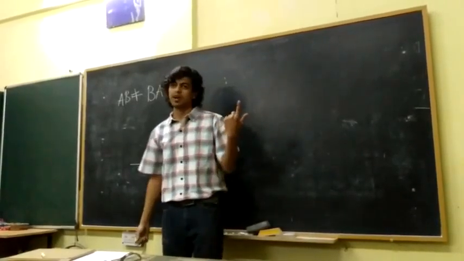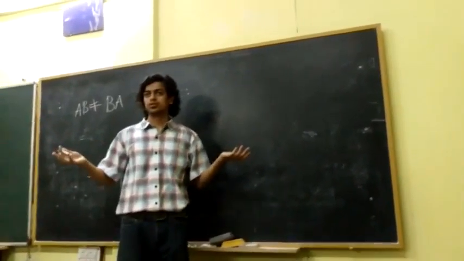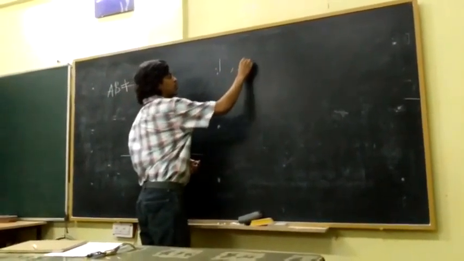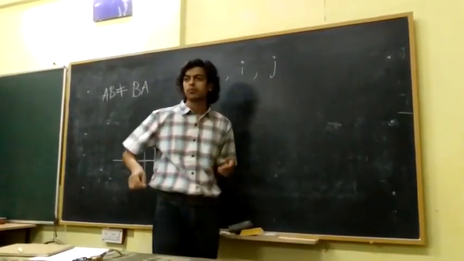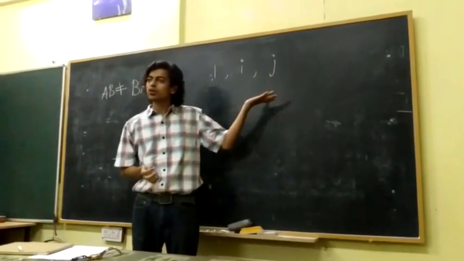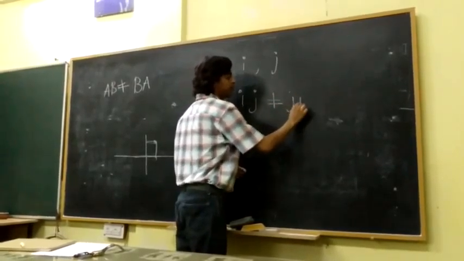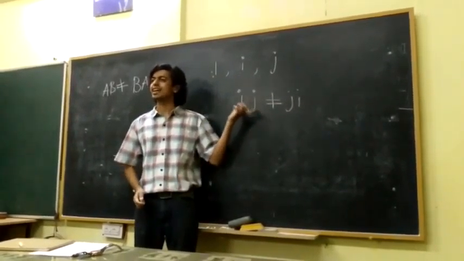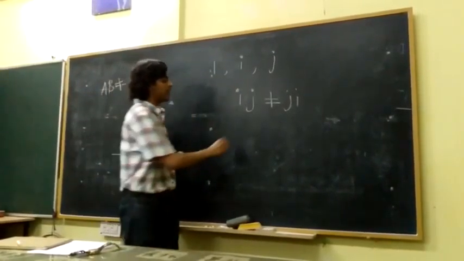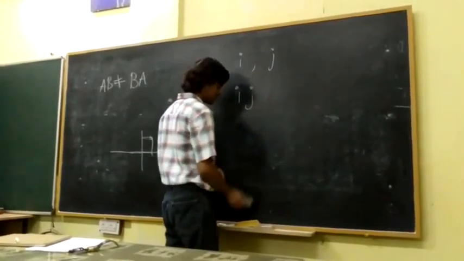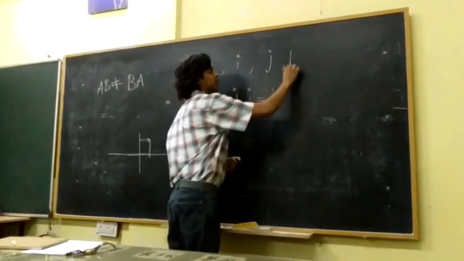I've already created one imaginary number, i. So how does it matter? I can create more imaginary numbers. So I'll create another number. 1, i, and since I'm using i, the next one would be j. Right? Now what conditions do I want? I want ij to not be equal to ji. This is the condition I want. So here's how we do this. We call ij as k. I'll write this as equal to k. So we have a third number here, k.